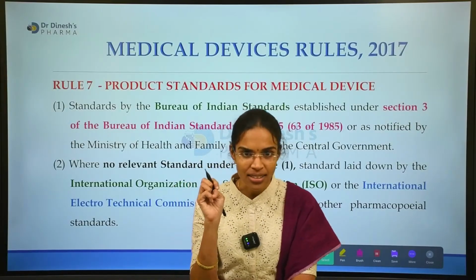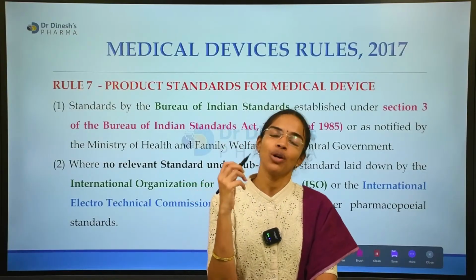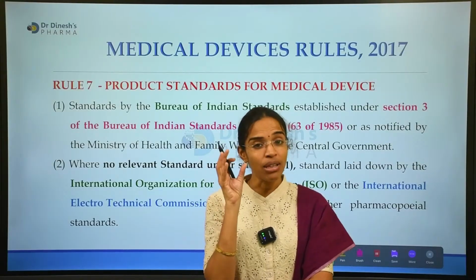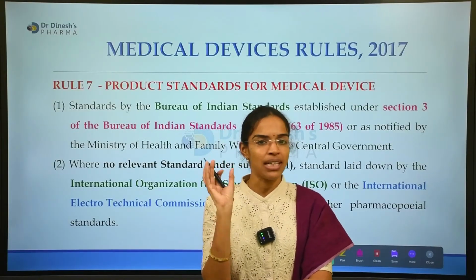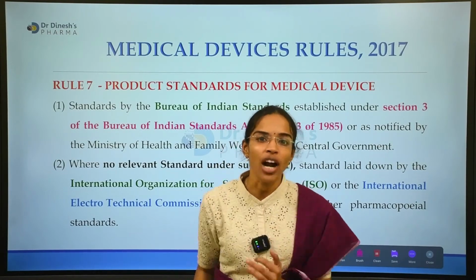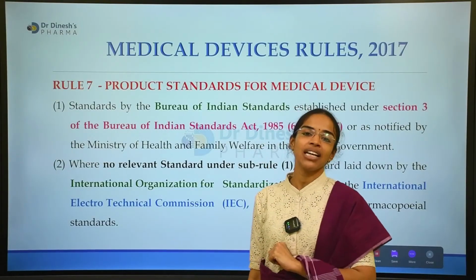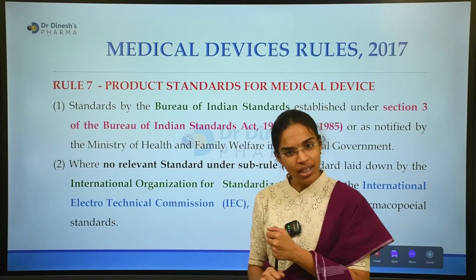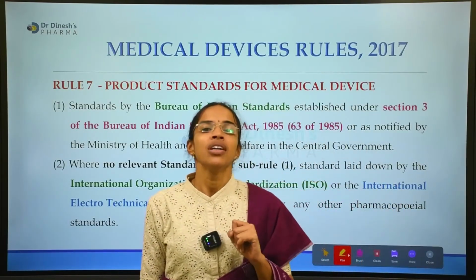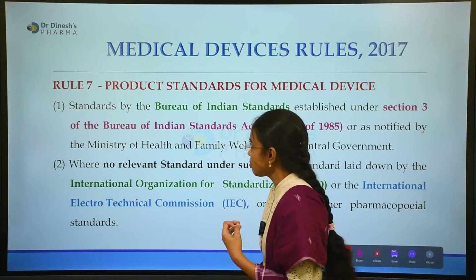Whether it is CDSCO or any licensing authority or manufacturer establishing the standards, on what basis these product standards are established for medical devices is described in Rule 7. Rule 7 has 3 subclauses, and we will see how the standards are defined.